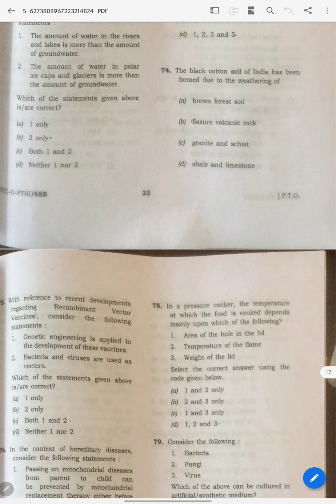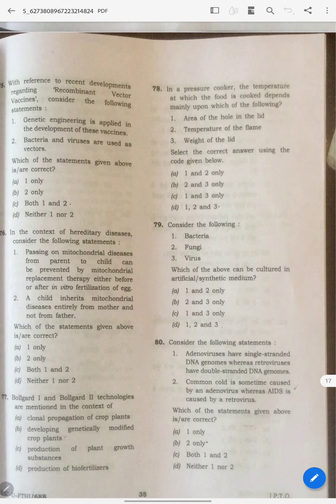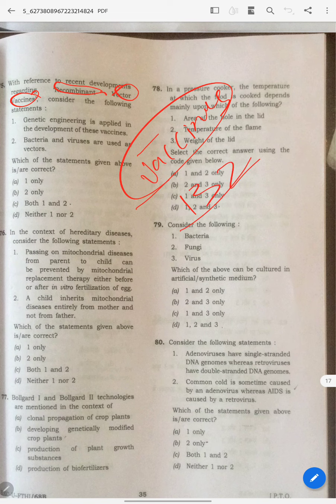Answer is B. If you don't know about black soil, then you definitely didn't read geography well. Recombinant vector vaccines. See, whether you know it or not, you would have heard of vaccine names, since India has a 132 crore population. Definitely you should go and read what types of vaccines are available.